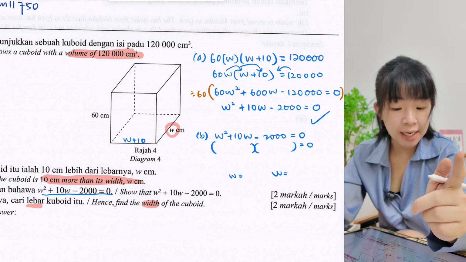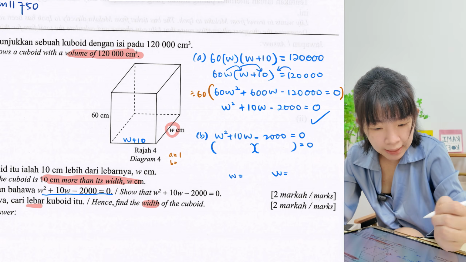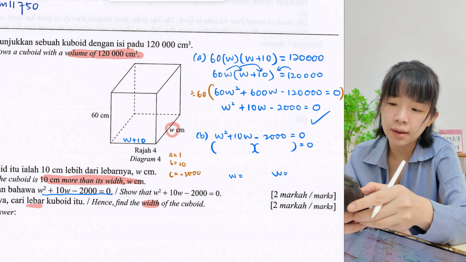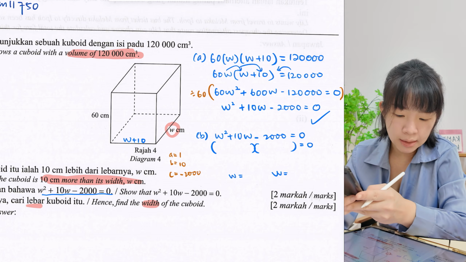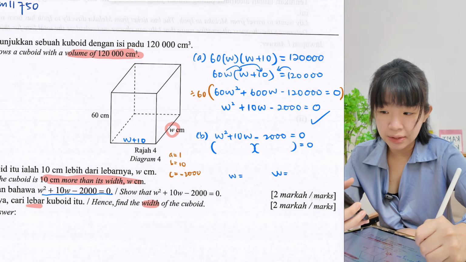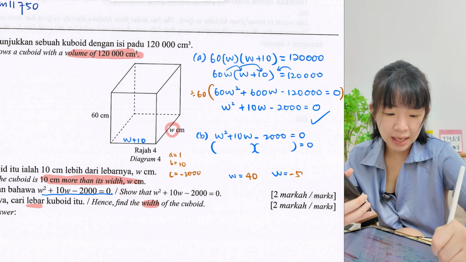Okay, so remember how to key in the ABC degree thing. So the A is 1, B is 10, C is negative 2,000. Okay, key in your calculator. Degree, okay, A is 1, B is 10, C is negative 2,000. Okay, so the first answer you get is 40, correct? Then you equal again, another one is negative 50.